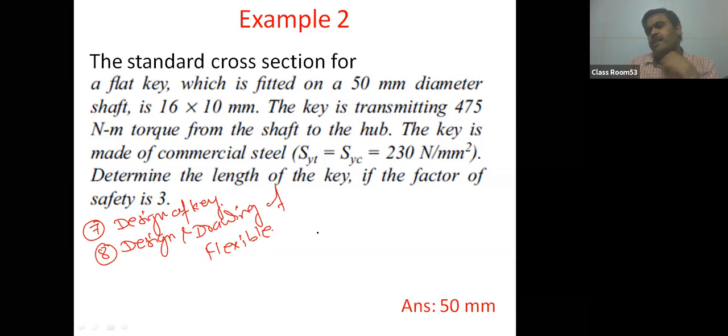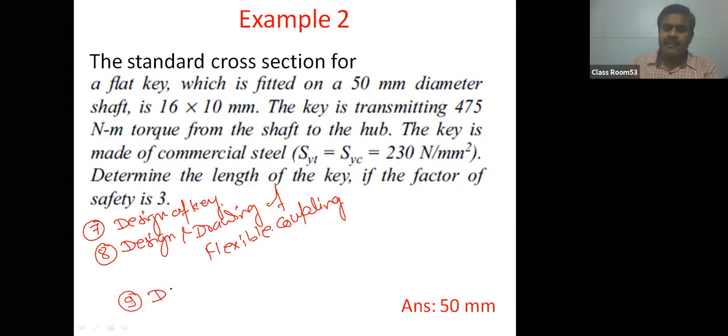We will study both couplings, rigid flange coupling and flexible coupling. Flexible couplings are also known as bush coupling. And in the 9th experiment, we will go for design.